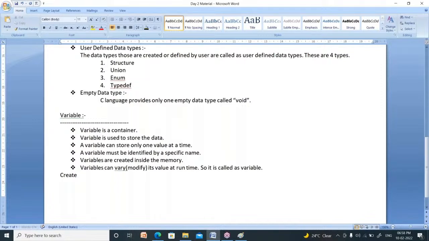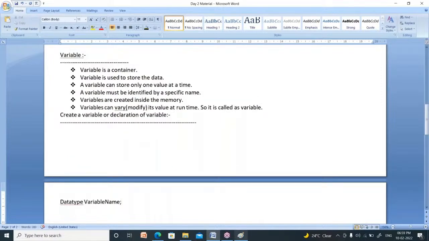How to declare a variable? Before declaring a variable, we have to specify the data type, and after that, we need to specify the variable name.